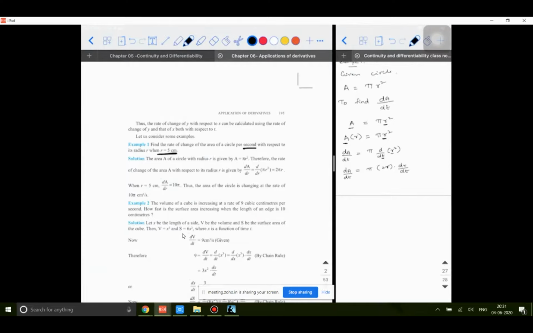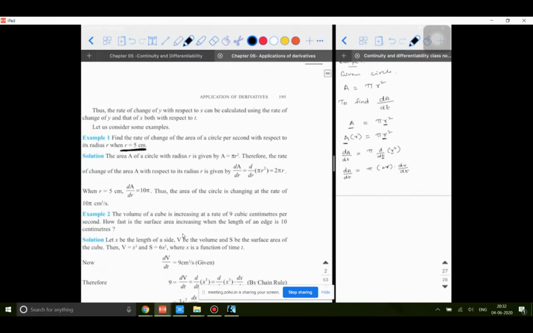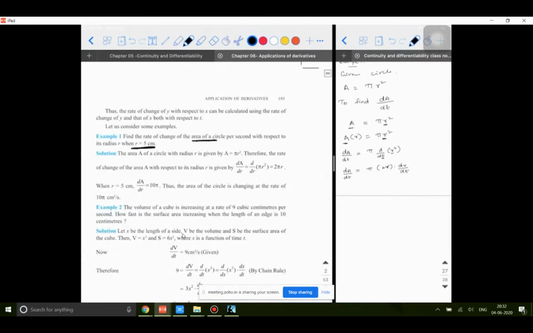One small correction. I'm sorry, I read the question wrong. Actually, in this question they have twisted the terms. Observe. Find the rate of change of area of a circle per second. No, area of a circle. Actually, it is with respect to the radius, meaning the rate of change of area with respect to the radius.